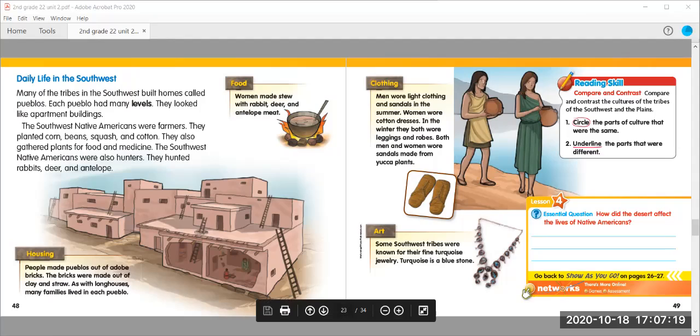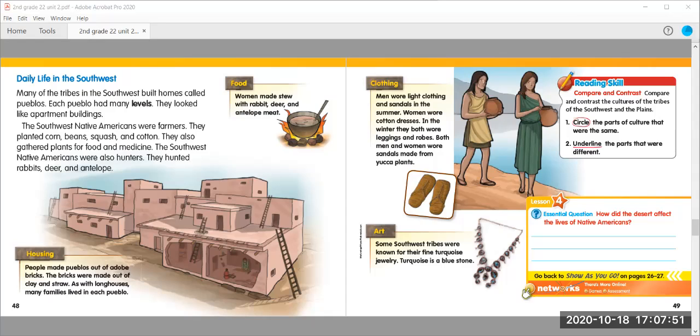So over here, we're going to take a look at our reading skill where it says compare and contrast. Compare and contrast the cultures of the tribes of the Southwest and the Plains. Circle the parts of the culture that were the same. Underline the parts that were different. So one of the parts that were different that we just talked about is the homes. Flip back to your lesson about the Plains or re-listen to the lesson video and circle the things that are the same, underline the rest of the things that are different. And you'll be able to do that on both of these pages.